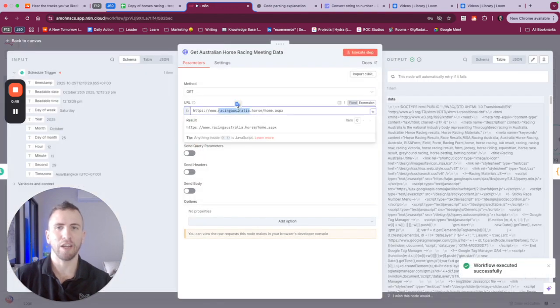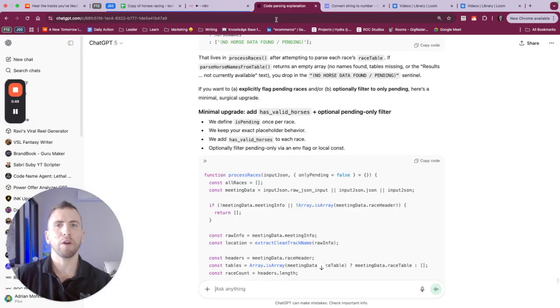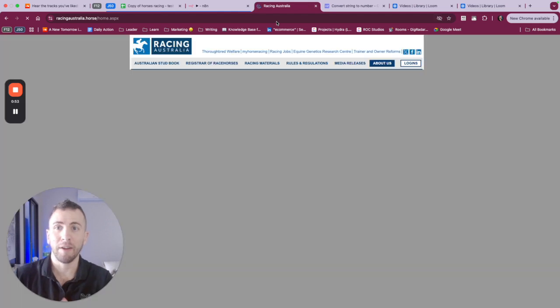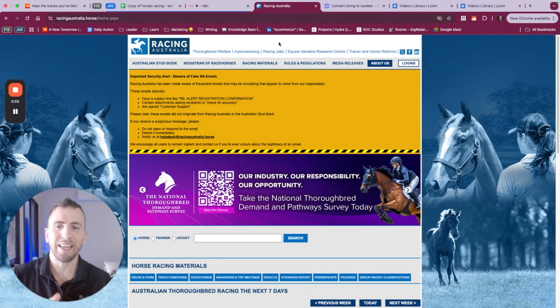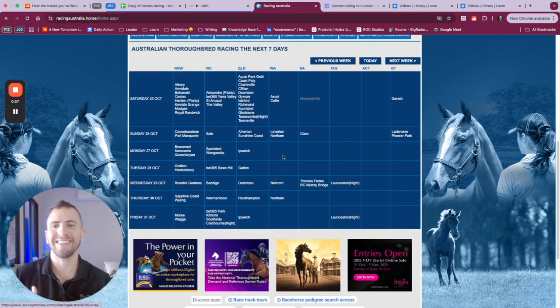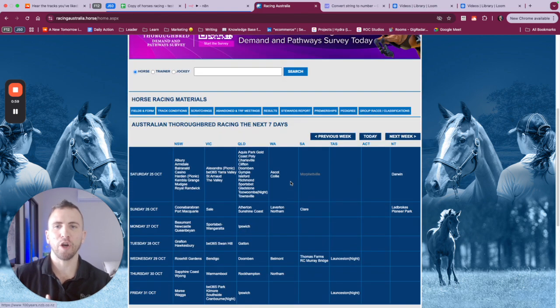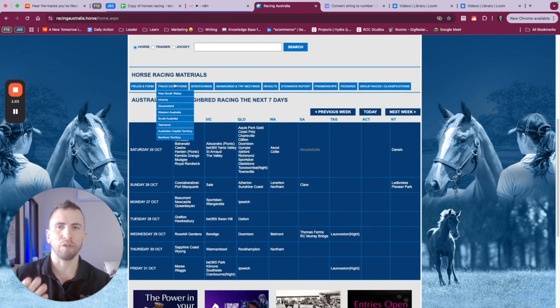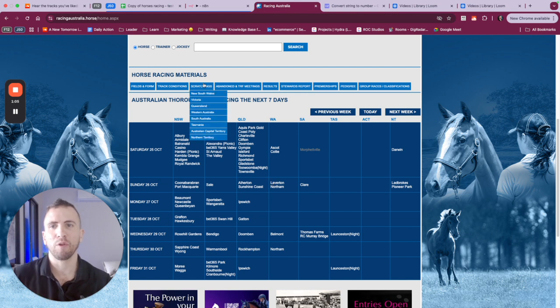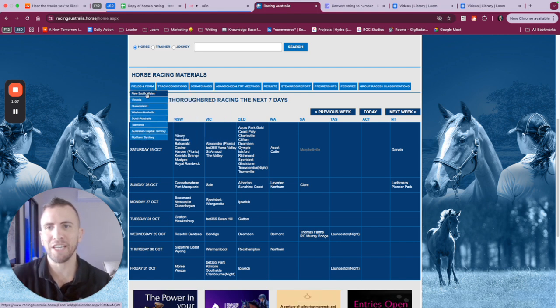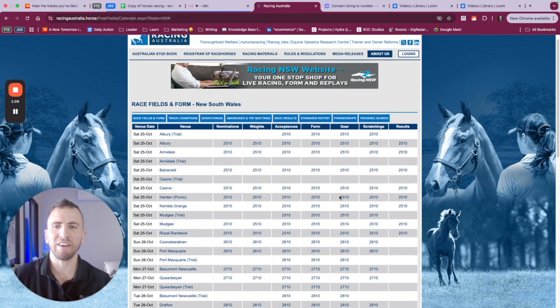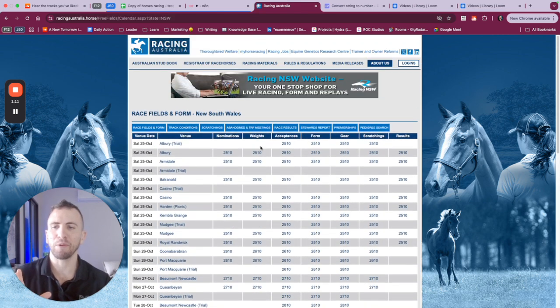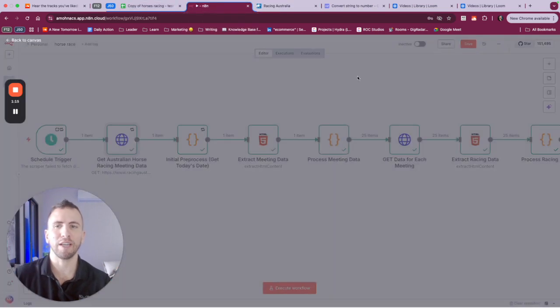Let's go ahead and look at this. Now, how do we define a reliable source in order to get our horse races? It basically means that the data is predictable and it's in a consistent format. As we go down, we see that all of the information related to the week, related to horses, related to matches in each of these areas is very easy to understand. And so we're able to get the horses, the fields, and when they're going to be racing with predictability.